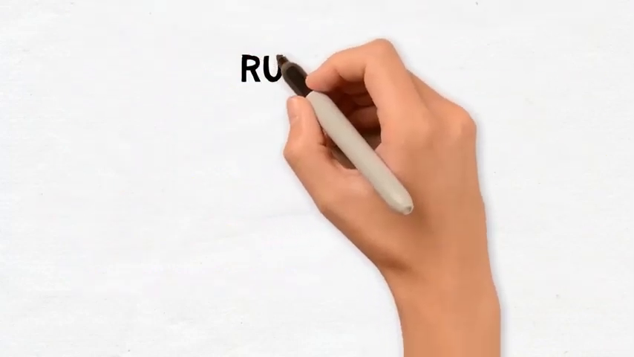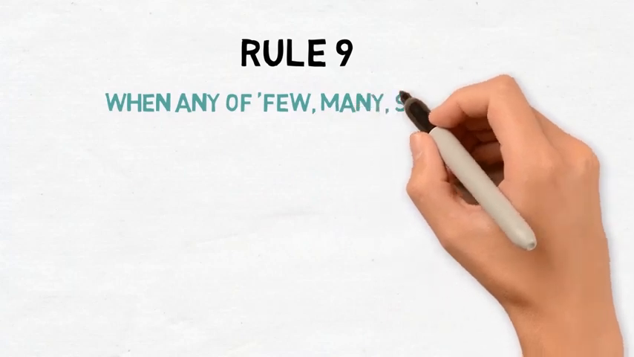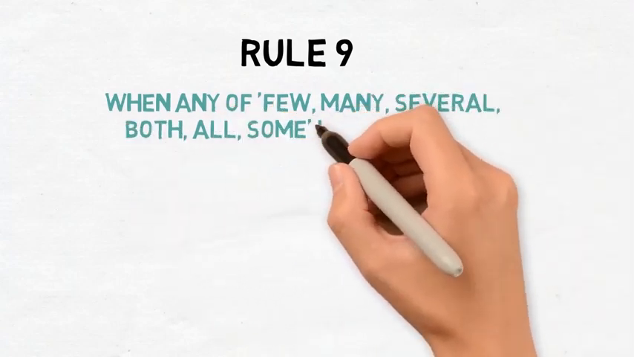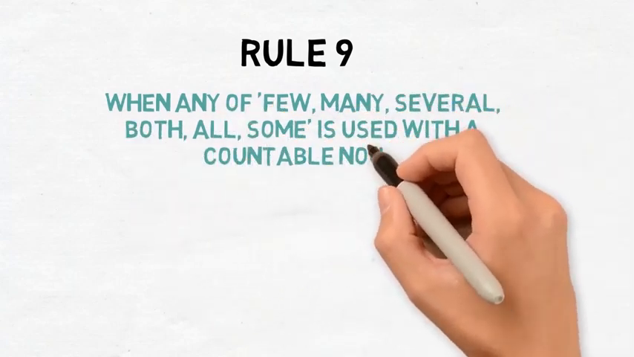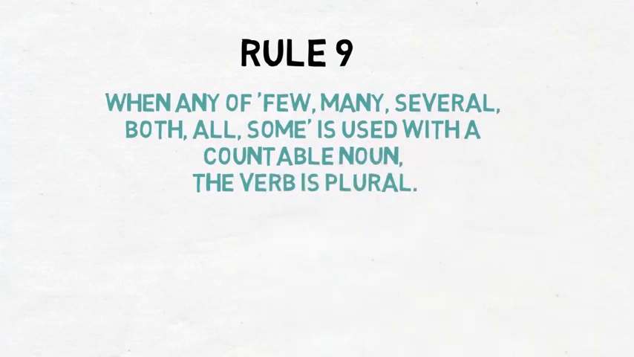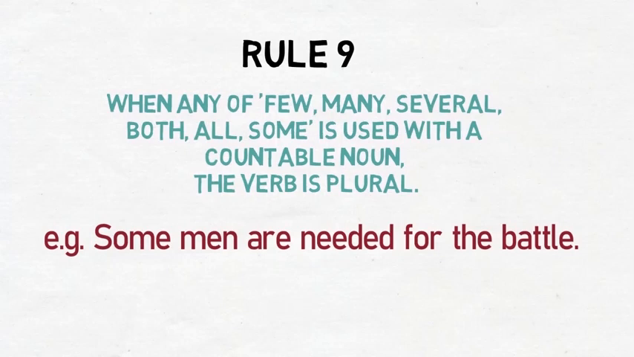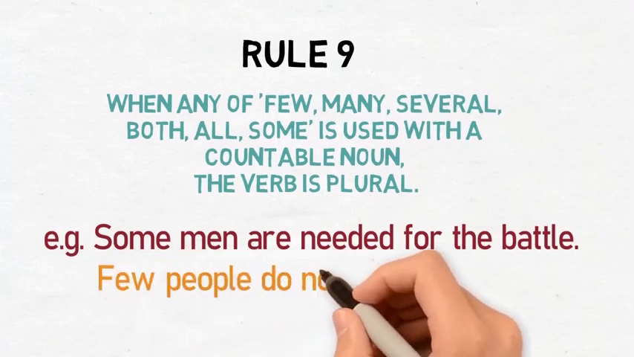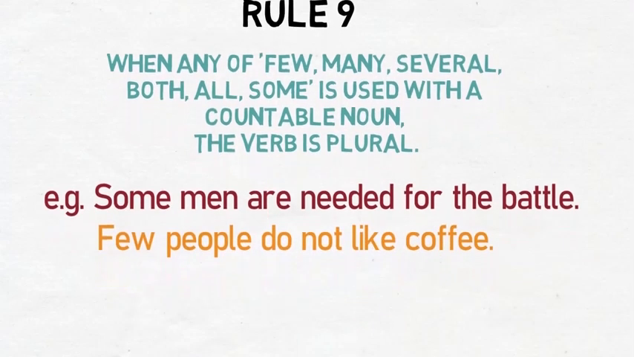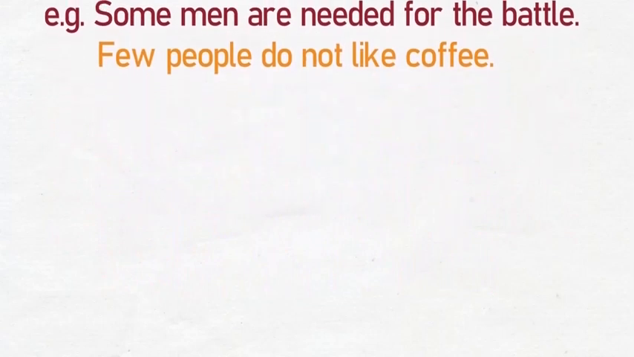Rule number 9 says when any of, few, many, several, both, all, some is used with a countable noun, the verb is plural. For example, some men are needed for the battle. Few people do not like coffee. Both men and people are countable, so we have taken plural verb.